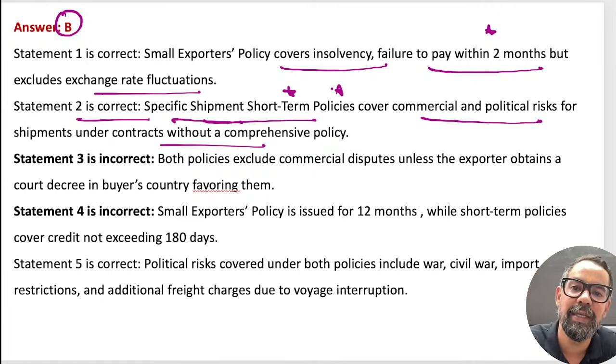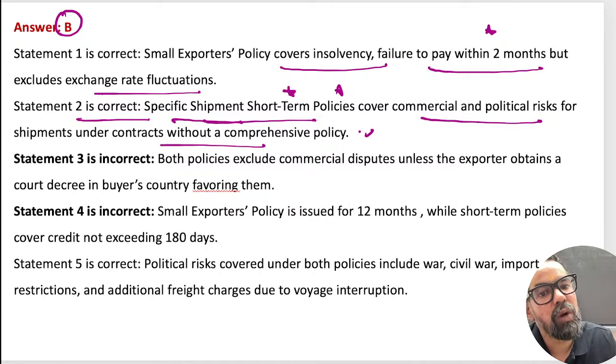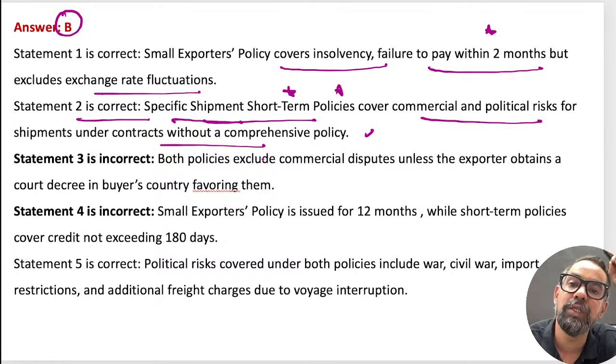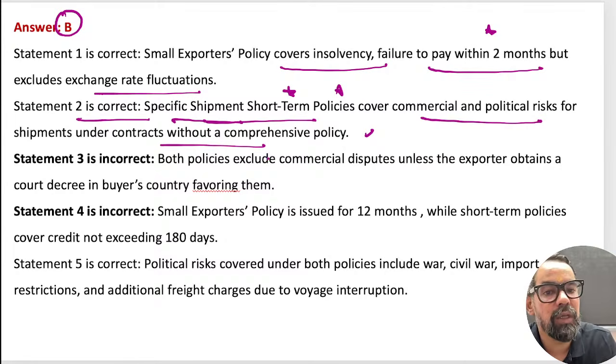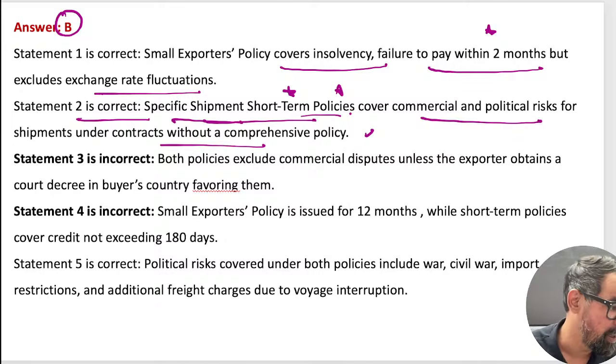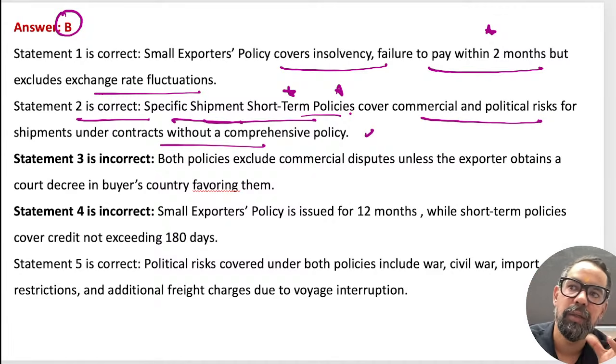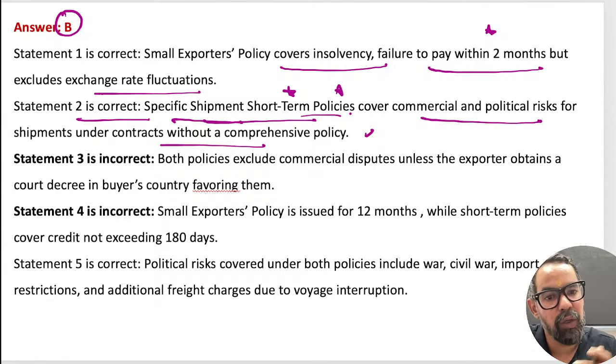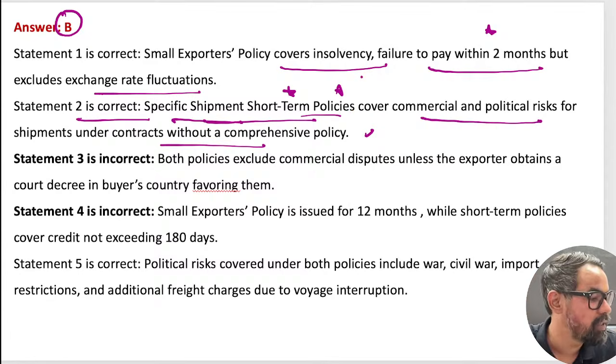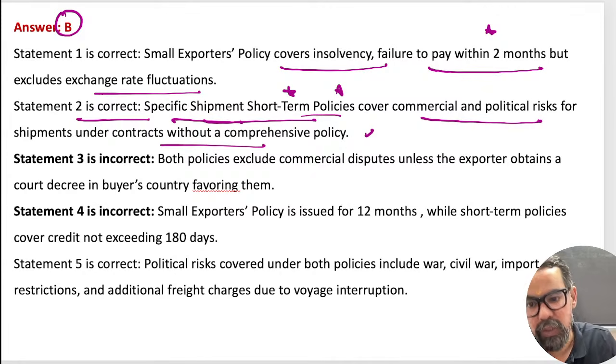So for this kind of line, you have to go through that PDF again. Even in that mind map it is not there. But what we have done during the first one, that is the case. This is the comprehensive one that we read, that was the standard policy. That is different, and the short term policy or the turnover policy or others have different areas. Okay? I have kept all the concept areas in the first session or the module session which I have shared. So all these particular policies are given in that one. So please go through that particular one once.